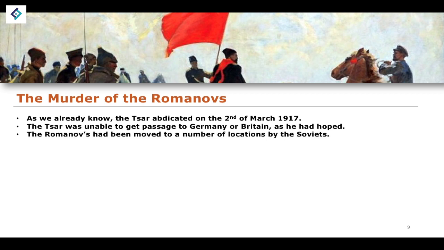The Romanovs had been moved to a number of different locations by the Soviets during the entire period of the October Revolution, and then going into the Russian Civil War. This was essentially trying to prevent any kind of Tsarist supporters from being able to rescue them, and to try and stamp more authority, and to maybe bring back the autocratic Tsarist regime.